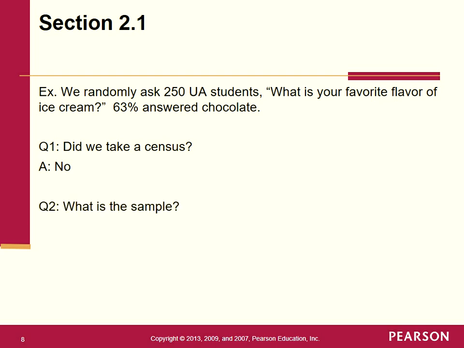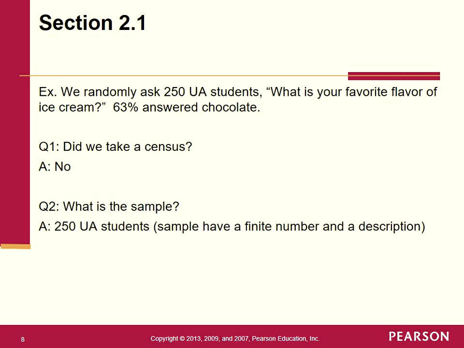So what is a sample? Let's define the sample in terms of the problem. I'm not asking for a definition. I'm saying, what is a sample based upon this problem right here? Hopefully you would have answered, well, the sample is the 250 UA students that we went ahead and asked. So the sample should have a finite number to it, in this case the 250 people, and then there should be some sort of description after that. In other words, we took a look at UA students. Don't just say that our sample is 250.